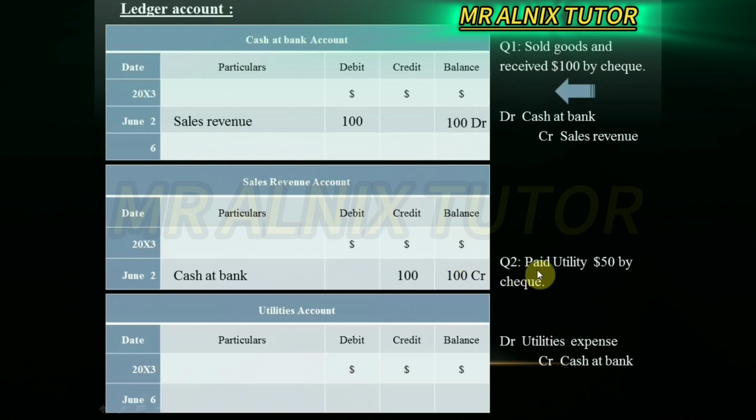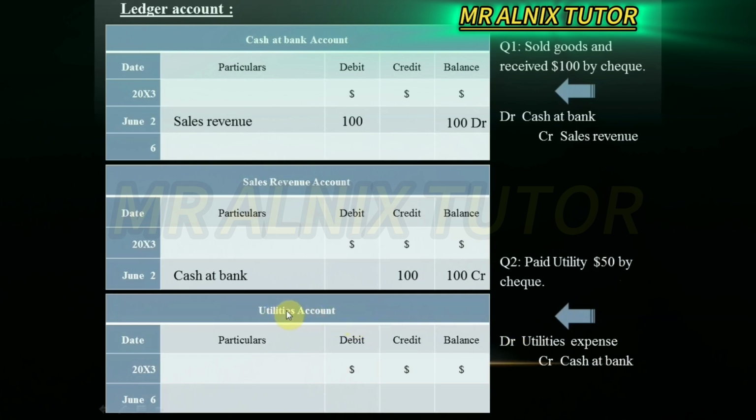Question number 2. Pay utility 50 by check. Same thing. We know that the utility account here, and then check links to cash and bank. Don't worry, we do it slowly, one by one, step by step. We know that $50 is put in the utility expenses account, under the debit side.